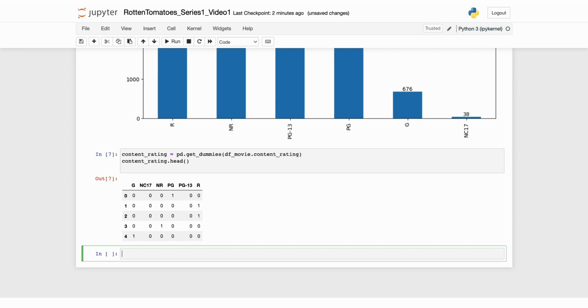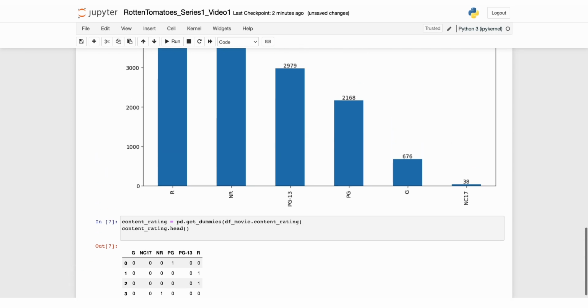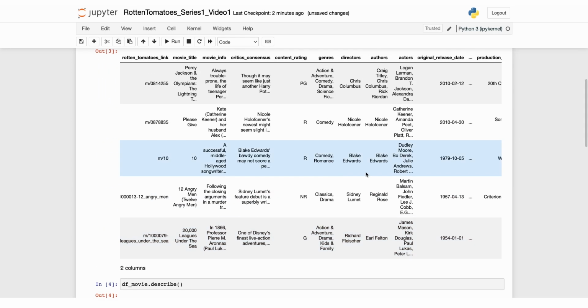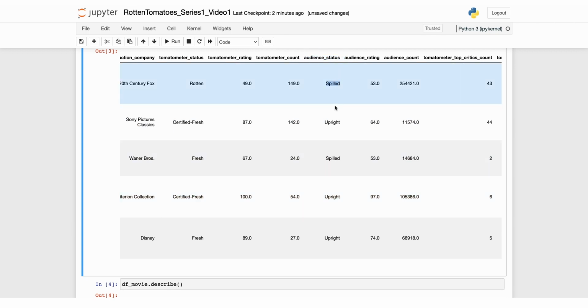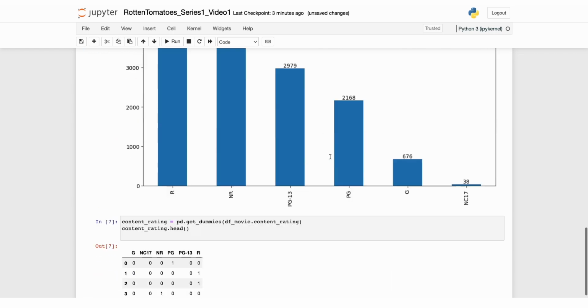Now let's pre-process another feature, which is audience status. This variable consists of two categories, spilled or upright. Since each category represents an order of magnitude, we will use ordinal encoding to convert these categories into numerical values.